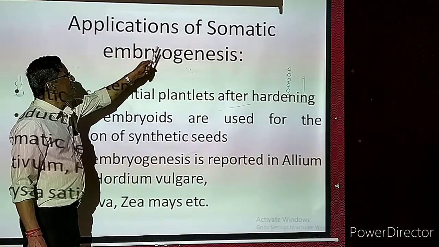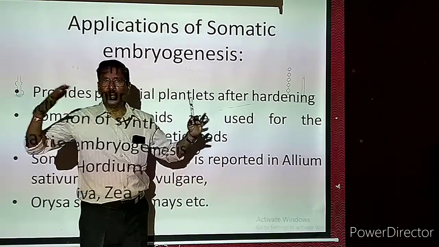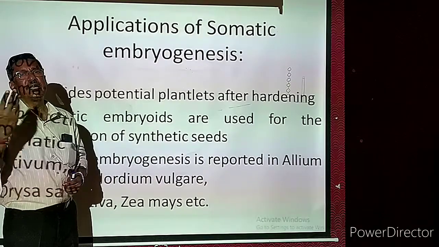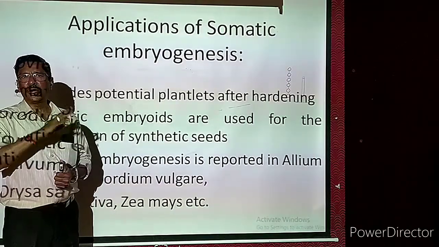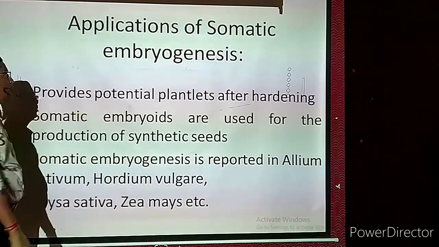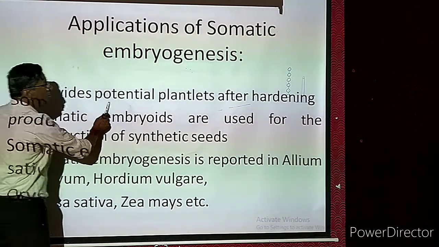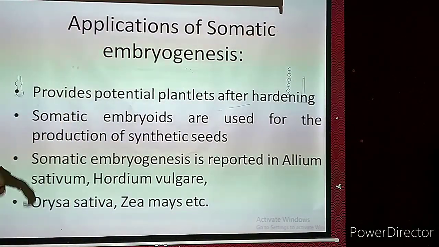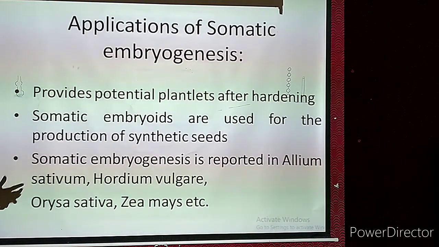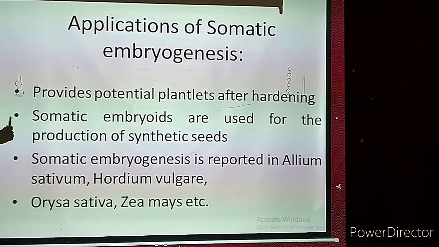Now, application of somatic embryogenesis. Somatic means general body. For example, in the whole technique we have studied, the explant is a leaf. The leaf is a body organ, not a reproductive structure. That is called somatic. Embryogenesis means development of the embryo. Now this tissue culture technique provides potential plantlets. What is the meaning of potential? Very, very powerful plantlets. The plantlets will be healthy, and they can adjust to any climatic condition. That is called the potential plantlets after hardening. After hardening, they become very strong, very healthy plants.